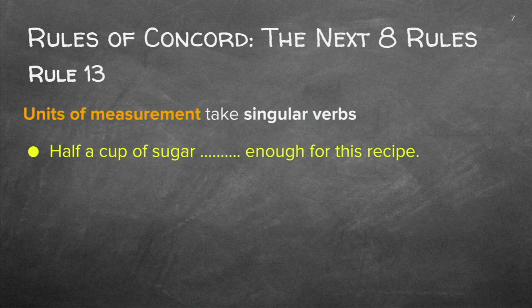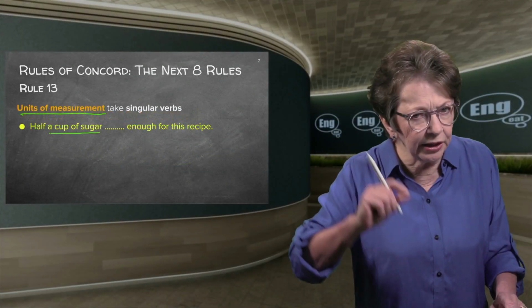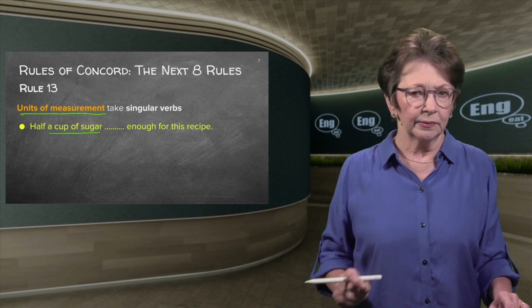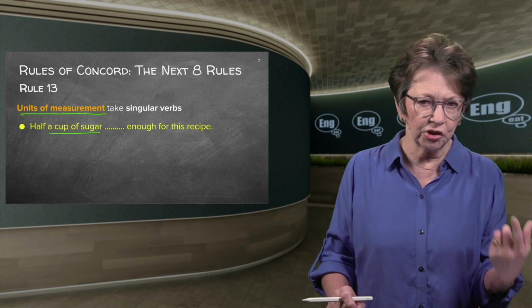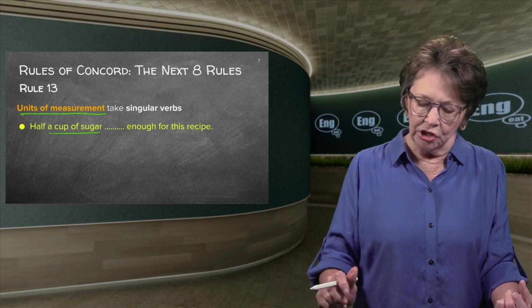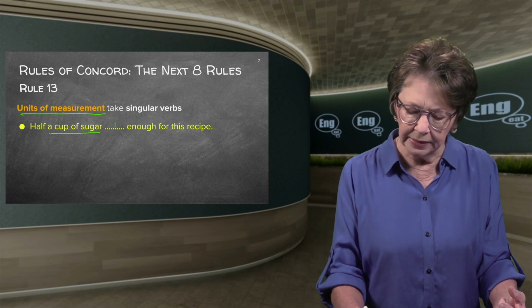Rule 13 looks at units of measurement. All right. A cup of sugar or half a cup of sugar is a unit of measurement, right? Well, listen to what I'm saying, it is a unit of measurement. Singular, you can hear that it's singular, it's a unit of measurement. So therefore is.